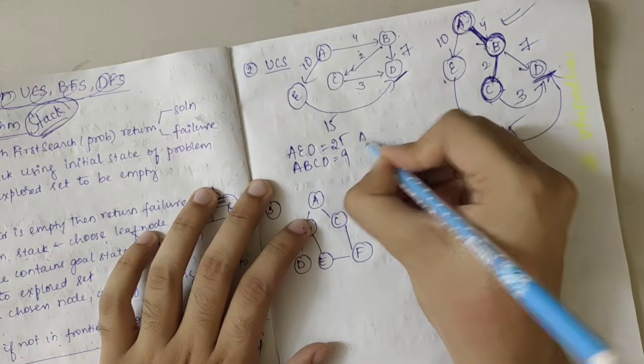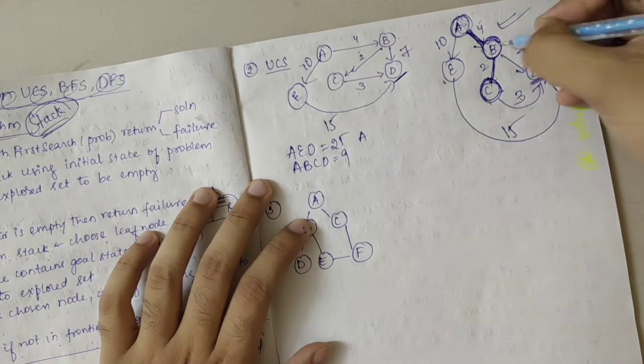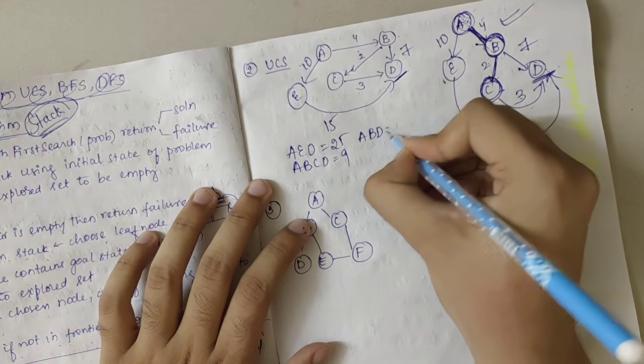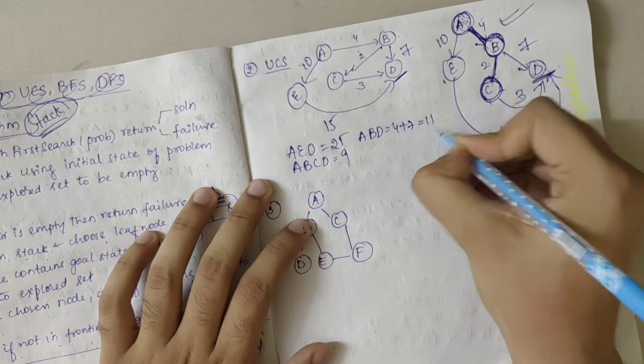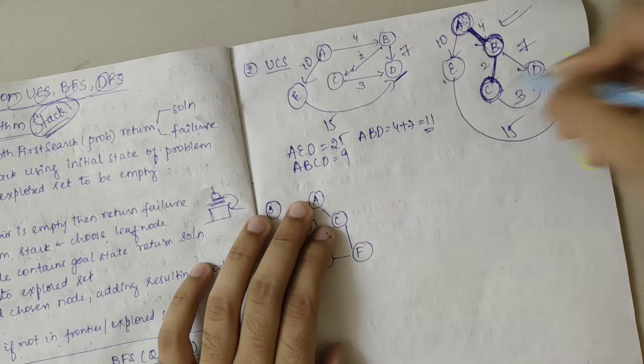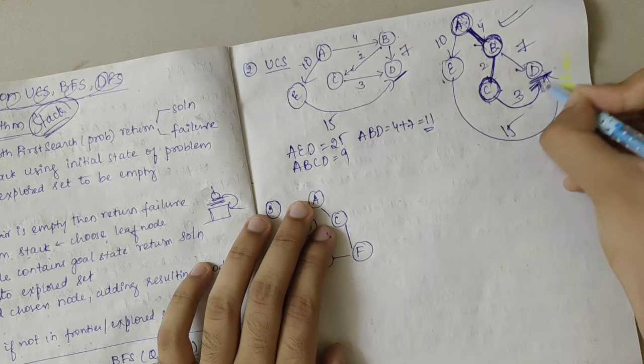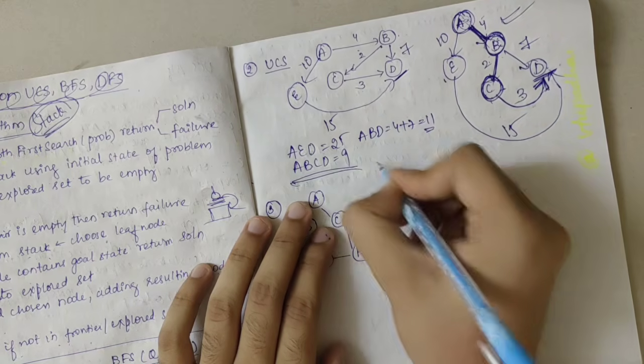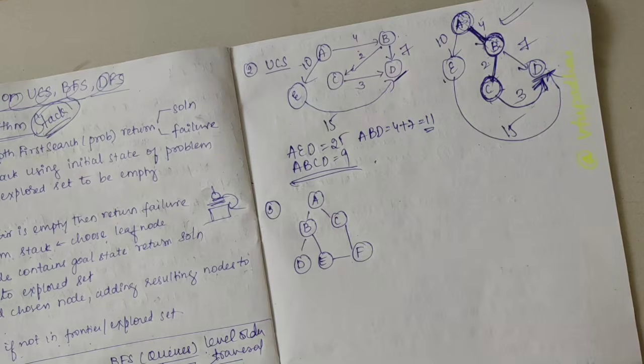And the path cost for A, B and D would be 4 plus 7, 11. So I can say that AB, BC and CD would be the optimal path. So this was about the UCS algorithm.